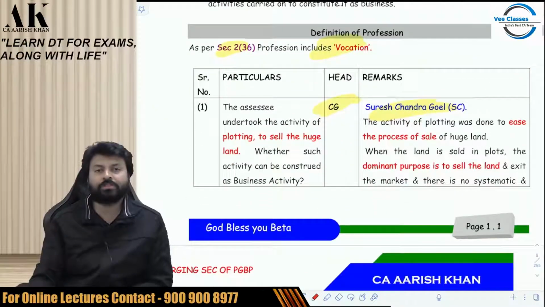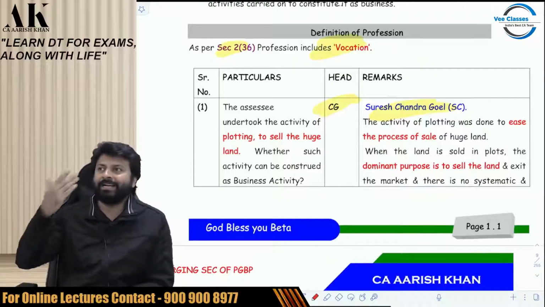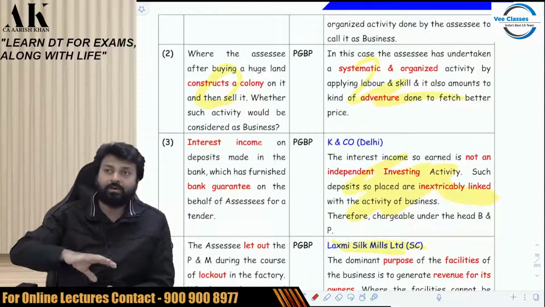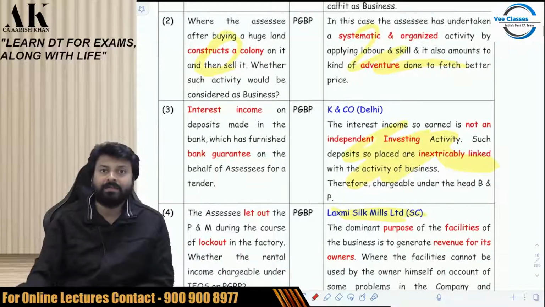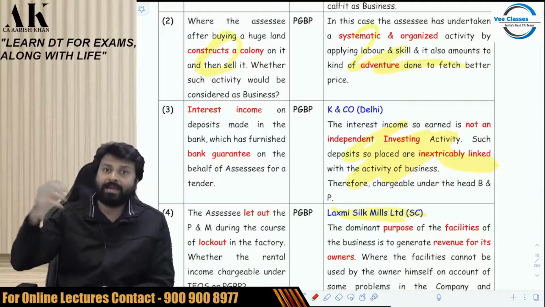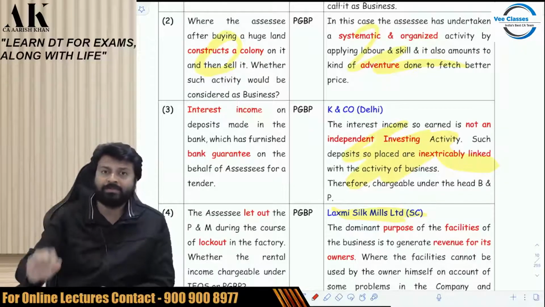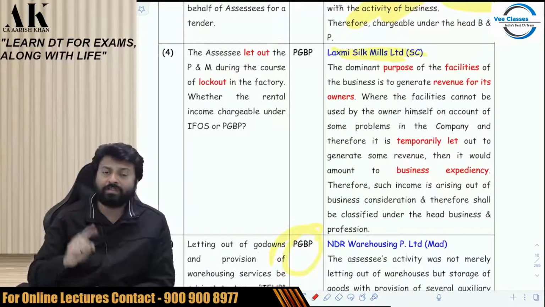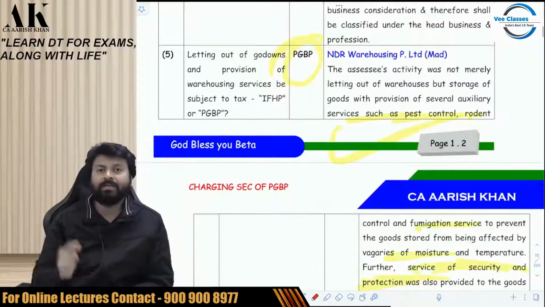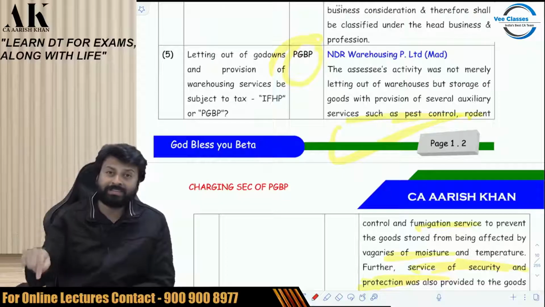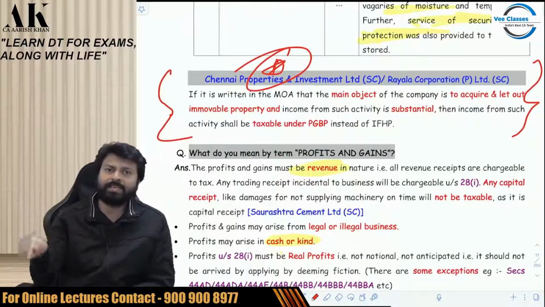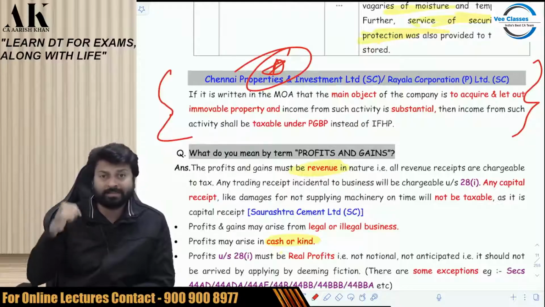Then we did some issues. Suppose I have a huge land and I sell it, then it is capital gain. Suppose I have used land and I construct a colony and then sell it, then PGBP. Suppose I get interest from a bank FD because I have taken that to take a tender, then it is PGBP. Suppose I let out plant and machinery because there is a lockout in the factory, then it is PGBP. Suppose I let out a godown along with a lot of facilities, then it is PGBP. Suppose I rent my house, then it is HP. Suppose Lodha rents the house, then it is HP.